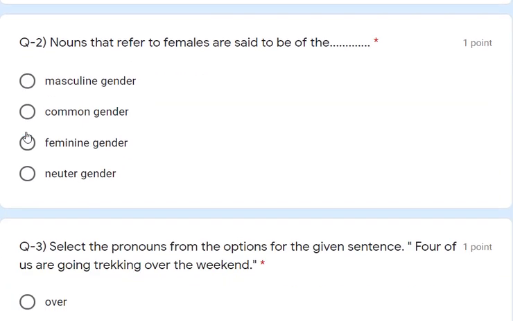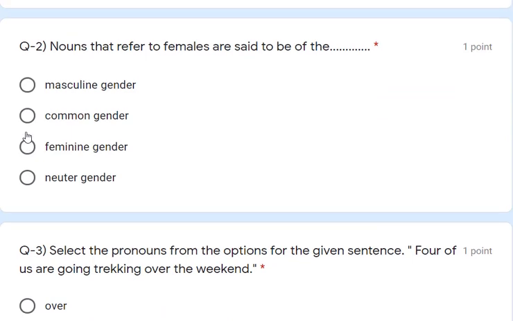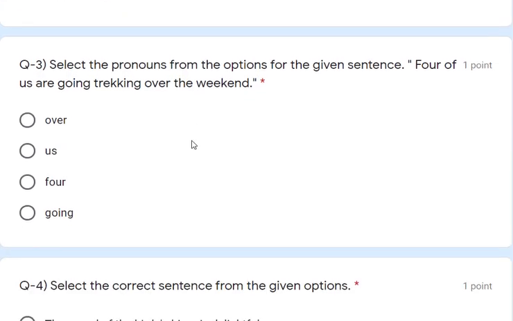Okay. Now let's see question number 2. Nouns that refer to females are said to be of the female noun. What do we call that? That is a feminine gender. So the answer is feminine gender. Right, female bird. So feminine. And question number 3. What does it say? Select the proper pronoun from the options for the given sentence. 4 of us are going trekking over the weekend. Okay. So we 4 are going trekking.